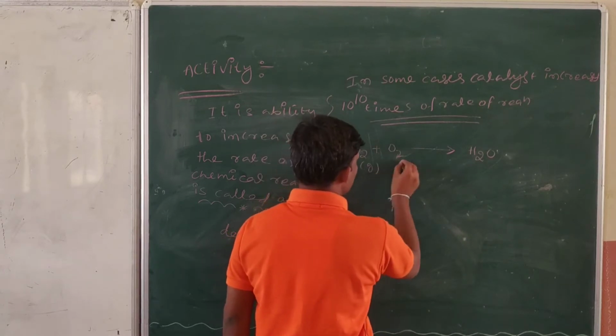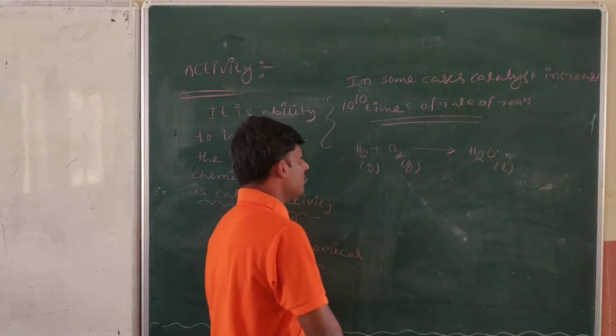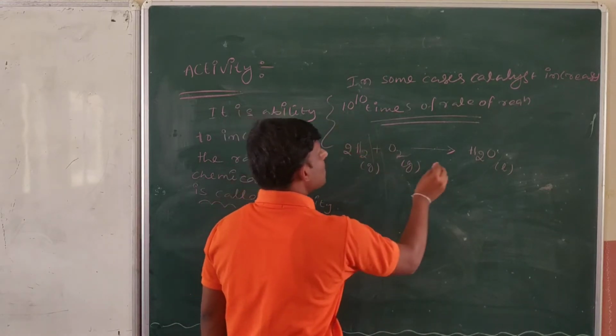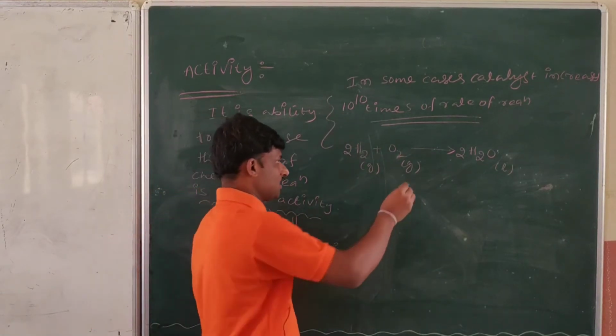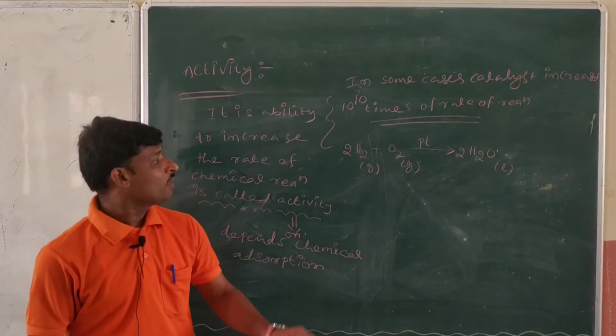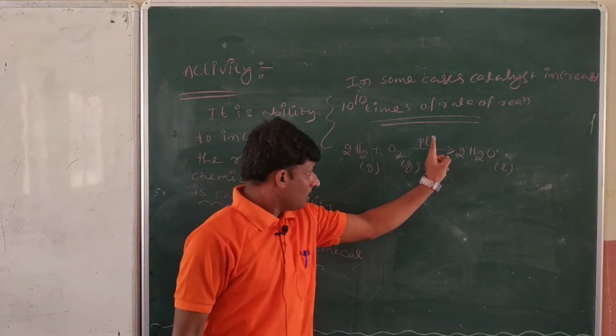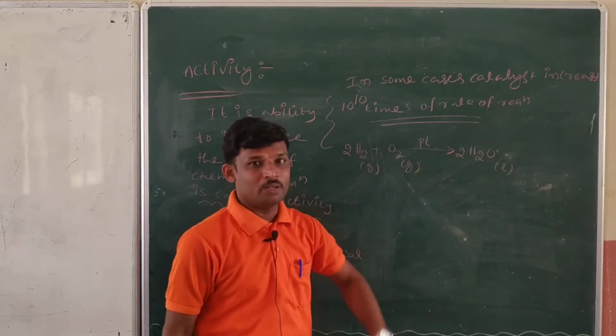This is a gas, this is a gas, and this is a liquid. Suppose I am using platinum as a catalyst in this reaction. What am I using? A catalyst, which is nothing but platinum.